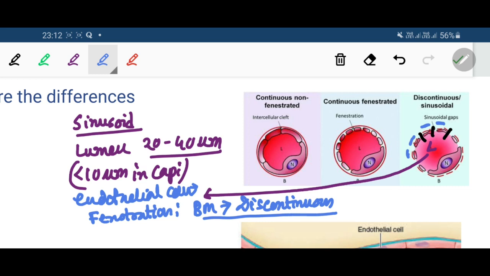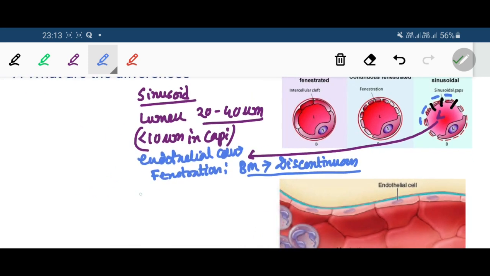Sinusoids sometimes present an extra kind of cell apart from the endothelial cell, and these are the reticuloendothelial cells, which belong to the phagocytic variety of cells such as Kupffer cells in liver.